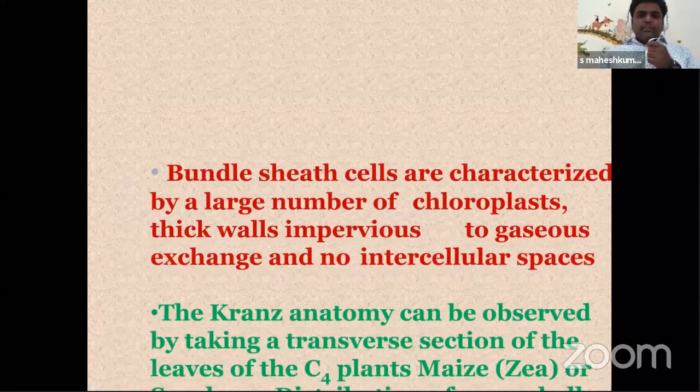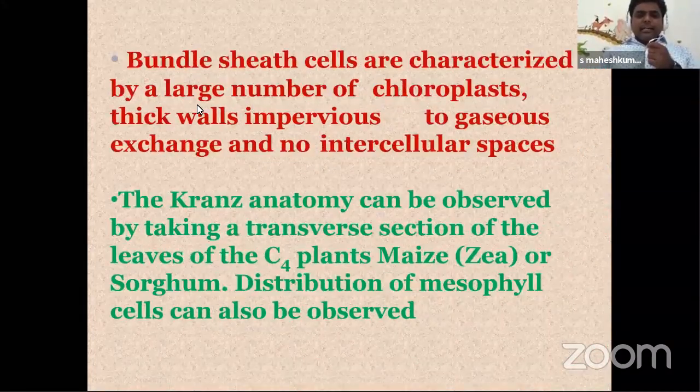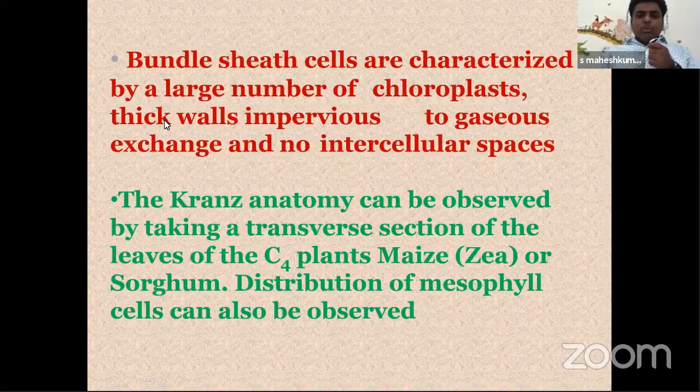Let's take a note for this. Bundle sheath cells are characterized by a large number of chloroplasts, thick walls, impervious to gas exchange, and no intercellular space. There is no space between the cells. They are impervious to gas. They won't allow any gases inside. The Kranz anatomy can be observed by taking a transverse section of the leaves. So if you want to see the Kranz anatomy, we have to take a transverse section of maize or any sorghum, any grass family.